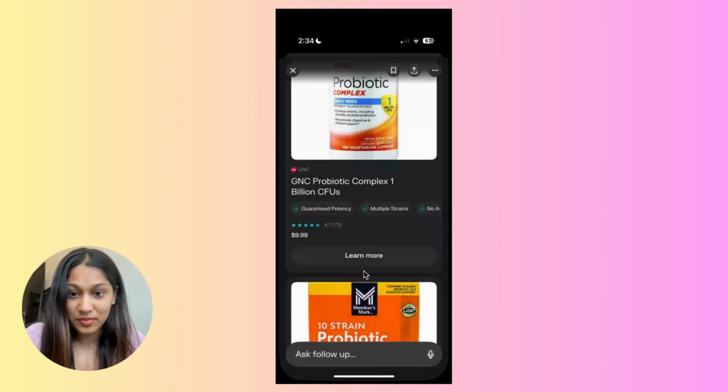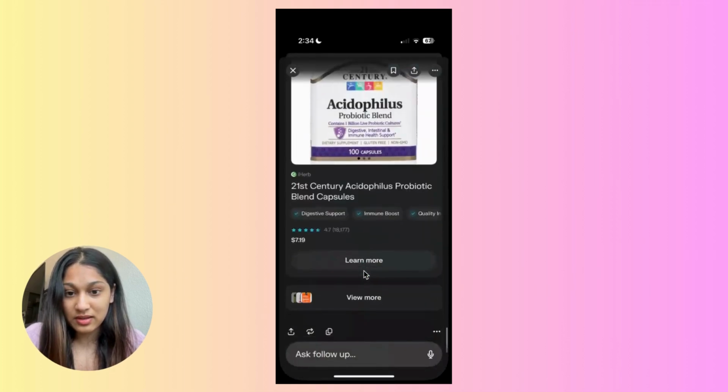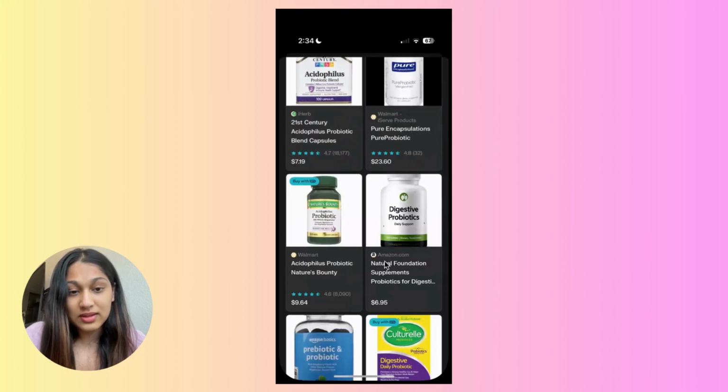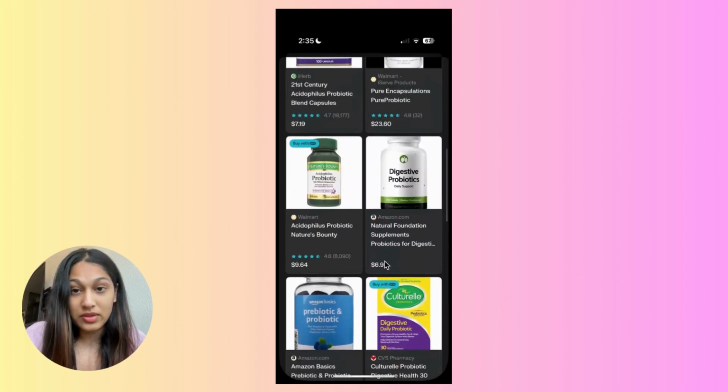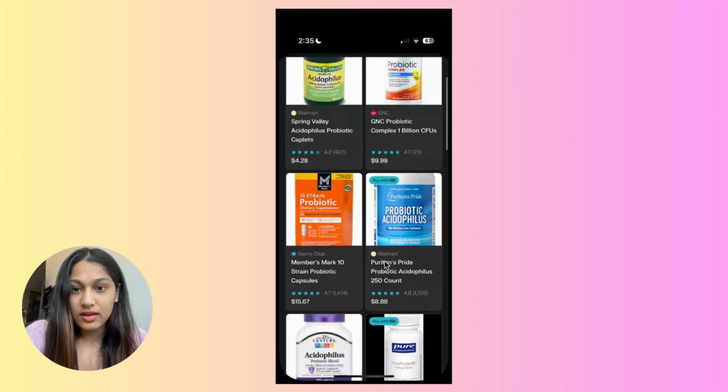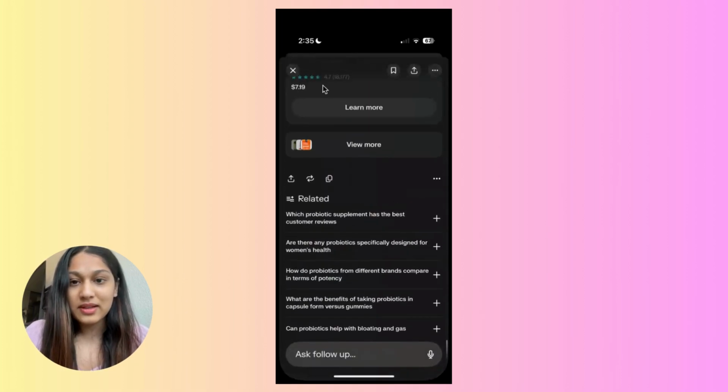Okay, if I go to the product listing page again, okay, there's view more. Okay, I think there's one thing that's missing here, which is a very common shopping feature, that is the filter and sorting option. I cannot see that here. It is really common to see that in any e commerce website or app. And that means that if I want to compare prices or find the best rated products, I can't really do that in Perplexity. So I think maybe just having that would be really helpful. Okay, maybe they'll add it soon.